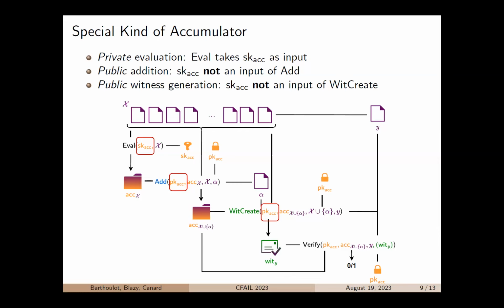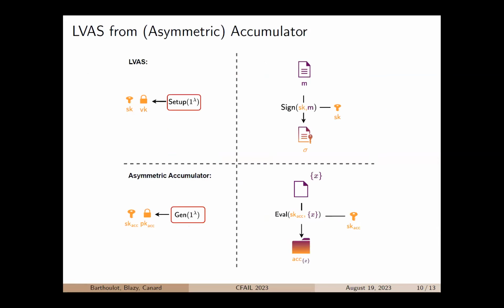So from that, let us see that we can build an LVIS scheme. For the setup, we can do as we did in the previous construction. You just have to swap both algorithms. We obtain the same thing for the keys. Then for the sign algorithm, our idea is simply to define it so that it runs the eval algorithm on a set composed of one element, here X, which represents the message M signed. Therefore, the signature is an accumulator.